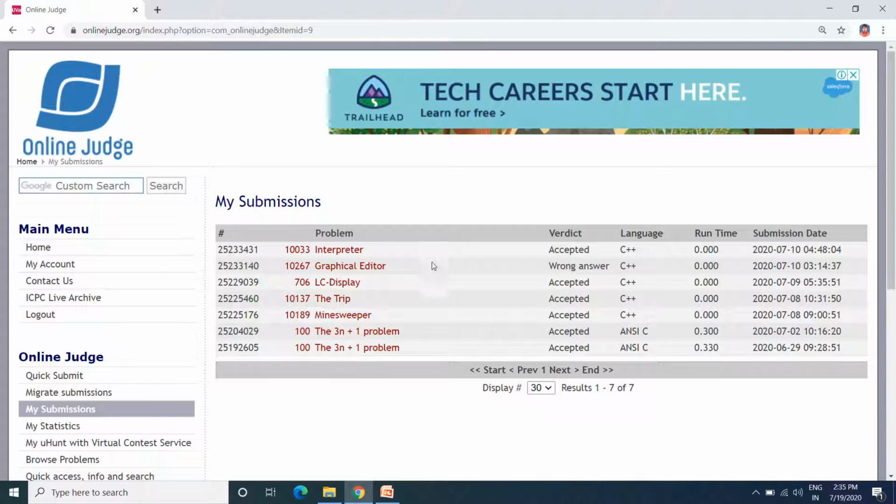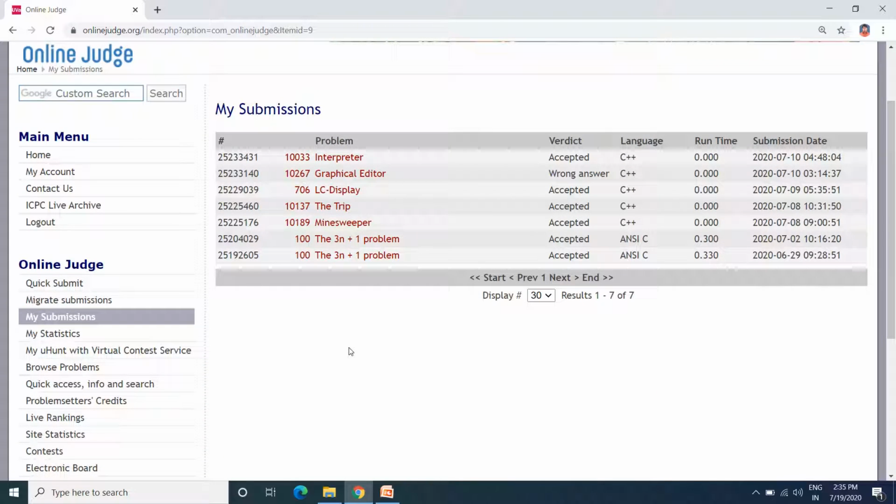Till now I think I have submitted 5 programs. One is showing wrong answer, and the others are accepted, and they have been done in C++, and one I have done in C language. So this is what shows your submission status. Along with that, you can find the statistics also, and you can make a quick submission also.